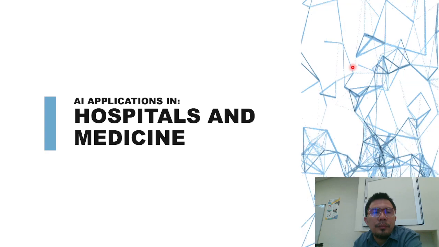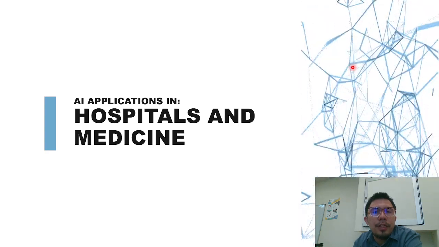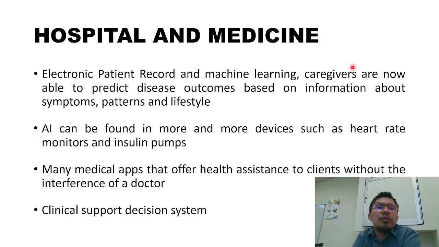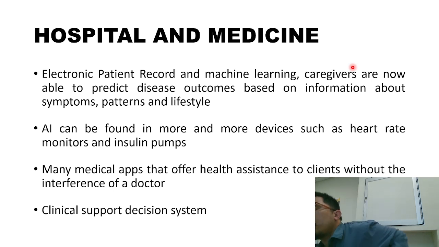Okay, next field is hospital and medicine. With electronic patient records and machine learning, caregivers are now able to predict disease outcome based on information about symptoms, patterns, and lifestyle. AI can be found in more and more devices such as heart rate monitors and insulin pumps. Many medical apps offer health assistance to clients without the interference of a doctor, such as a clinical decision support system.